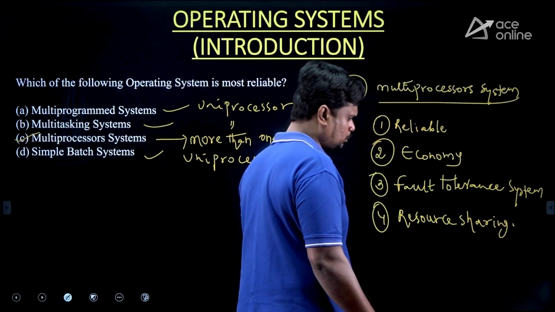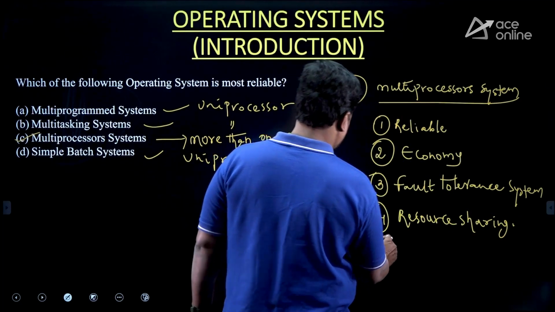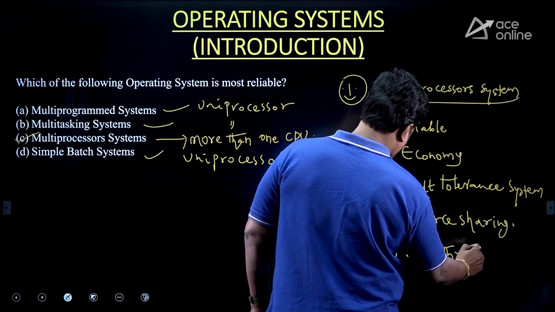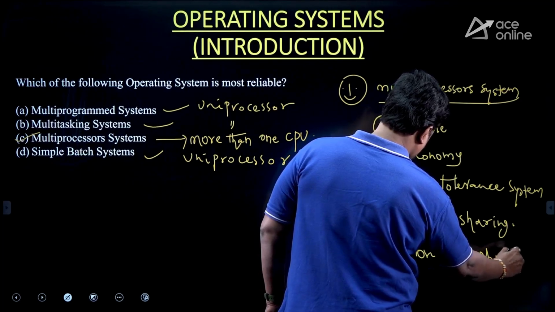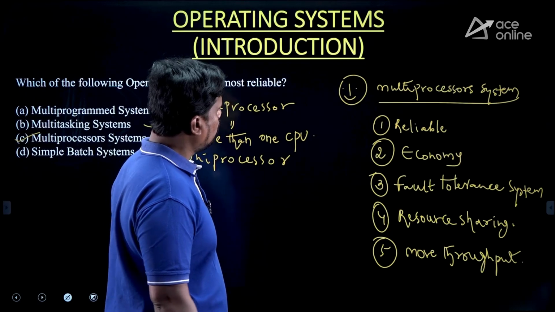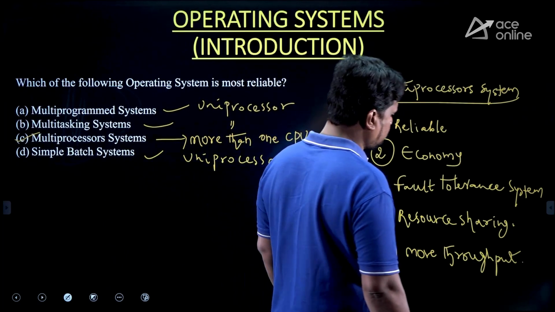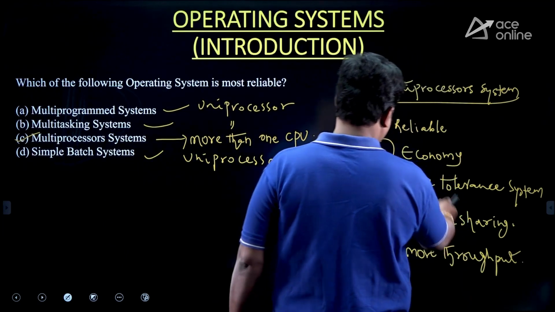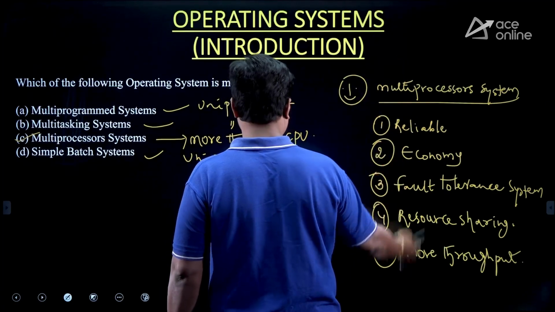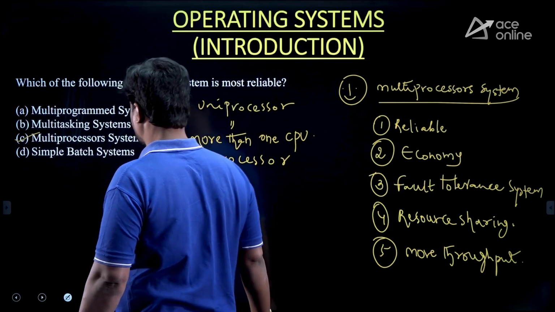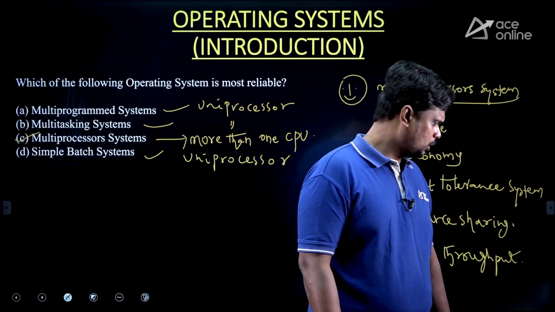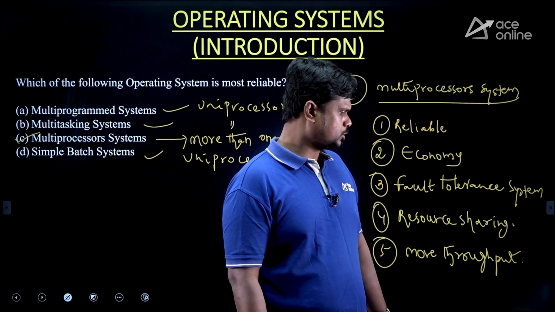So like this we have given some advantages. And better throughput, you can say more throughput. We have given this in our notes, please verify. So these are the multiple advantages of multiprocessor systems. Economy means less cost, which is cheaper. So by recalling these points, you can easily answer that it is option C. I hope everybody is clear with this question and its explanation. So let's move to the next question.